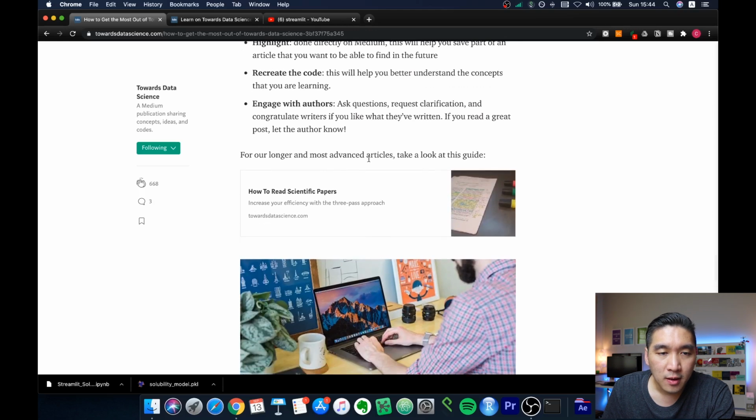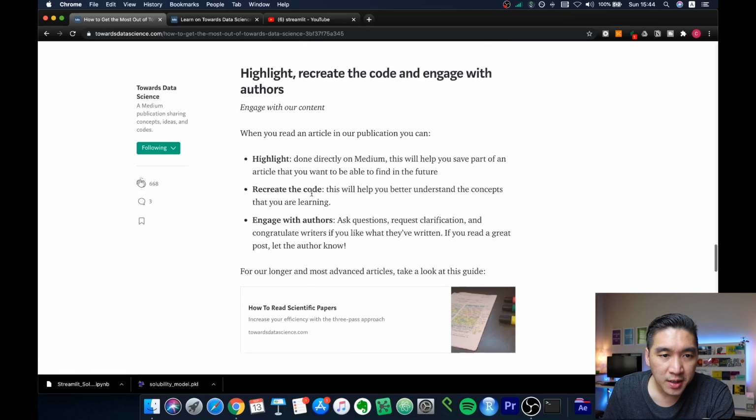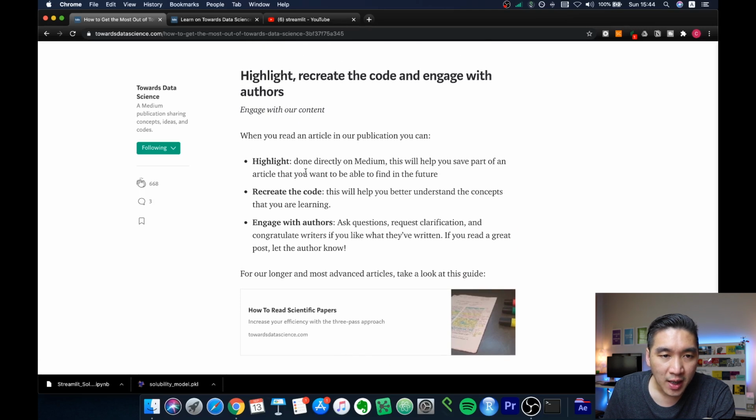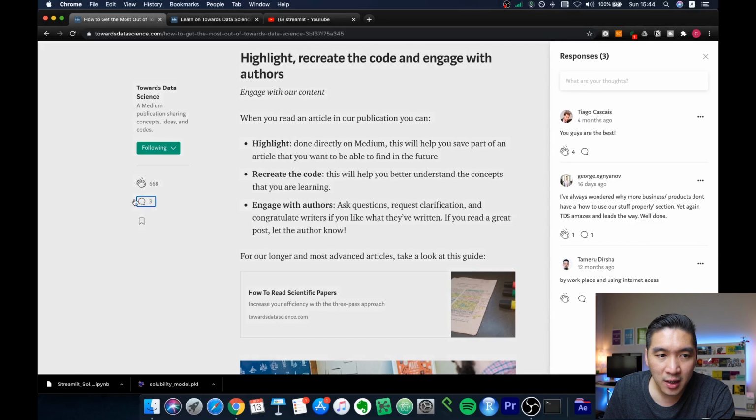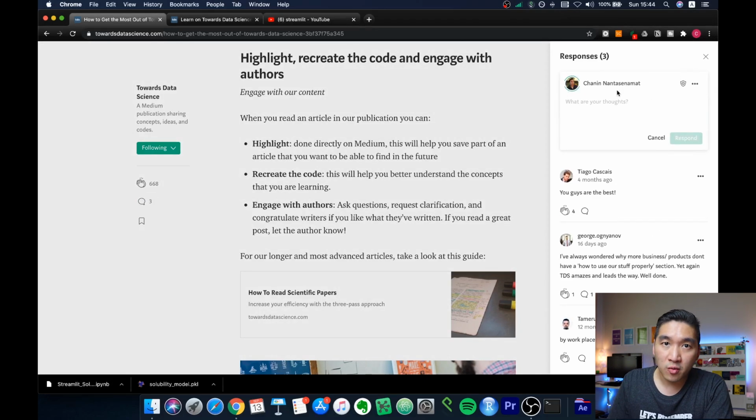All right, and okay, this is the link to how to read scientific papers and some tips on how you could highlight the articles like I have shown you just a moment ago, and how you could engage with the authors. Right here, you could engage with the author by clicking on the chat icon, and then you could type in your thoughts here, your comment, your question, so you could engage with the authors here.